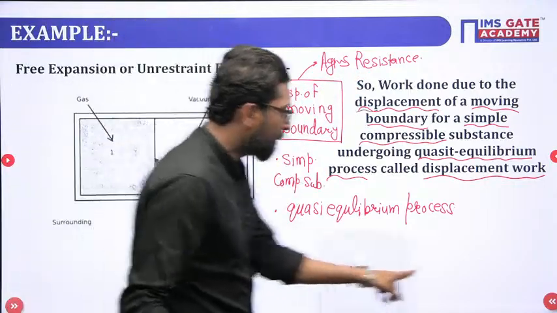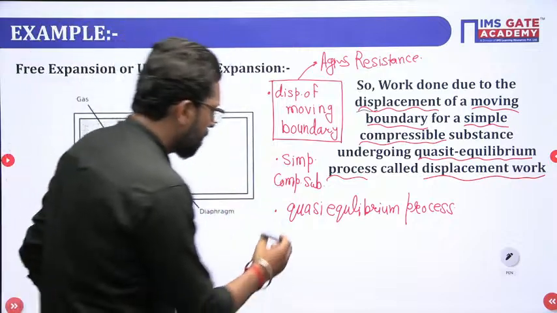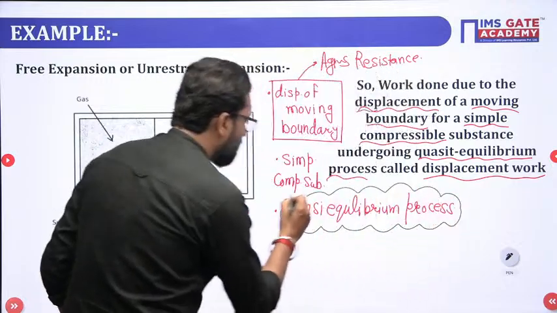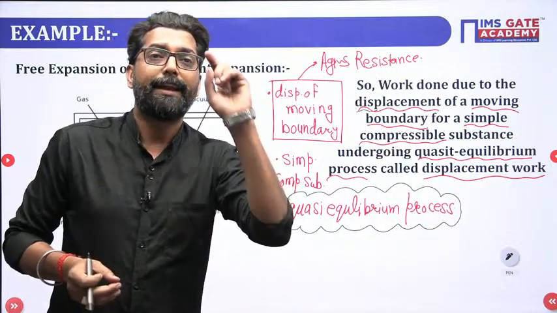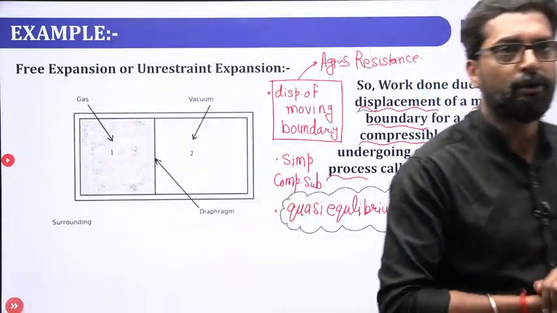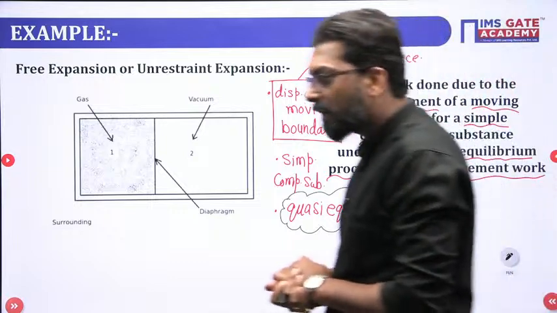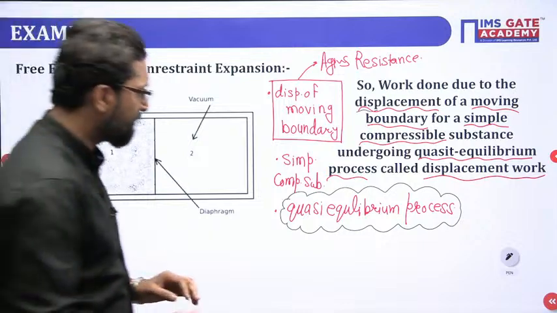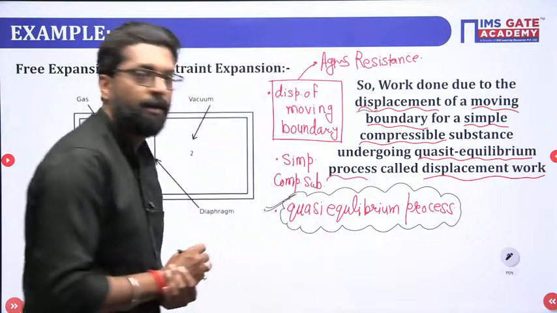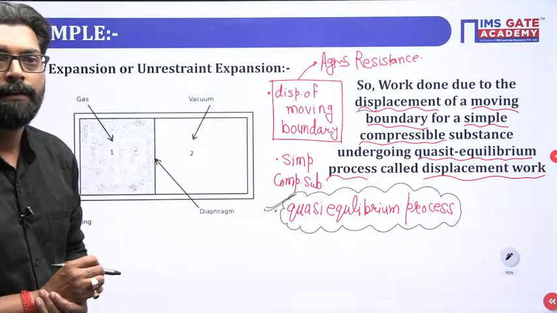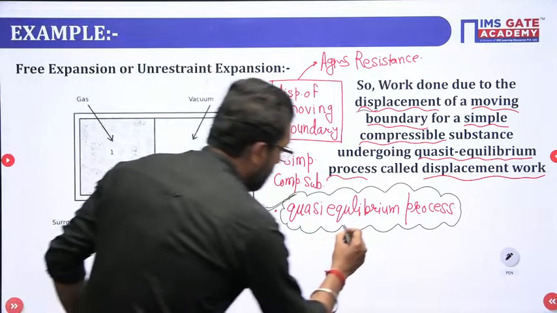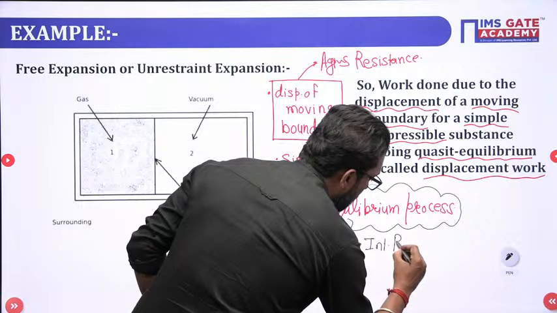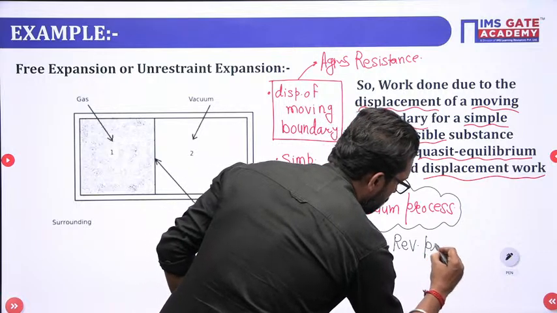Now, what is the quasi-equilibrium process, beta? Please tell me, anyone. If someone asks you what is the quasi-equilibrium process in a single line, just tell me. Please tell me, everyone who is present here. Quasi-equilibrium process is nothing, it is your internal reversible process.